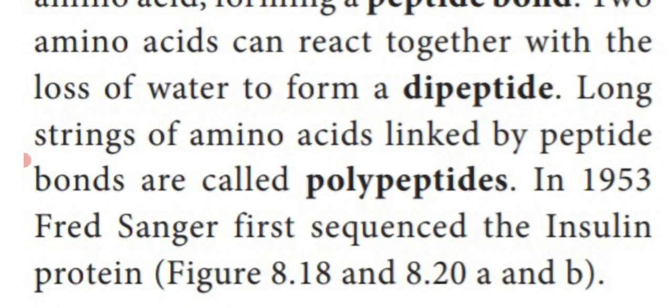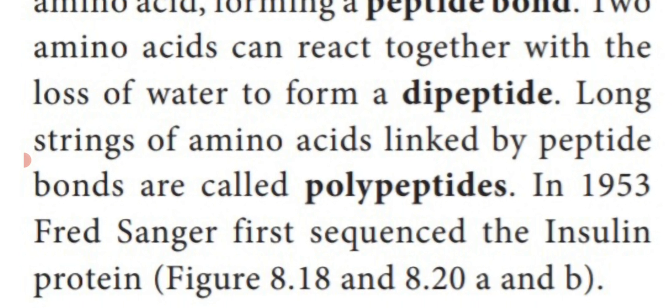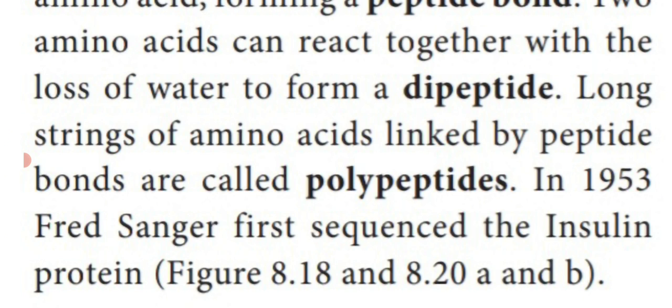So long strings, that means chains of amino acids linked by peptide bonds, are known as polypeptides. A long chain or string of amino acids joined together by peptide bonds is known as polypeptide.